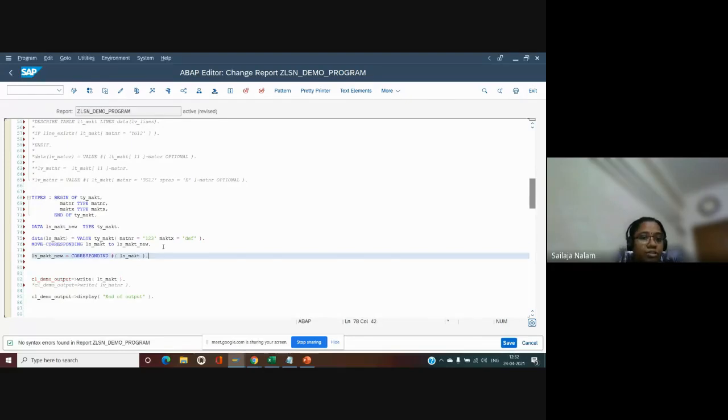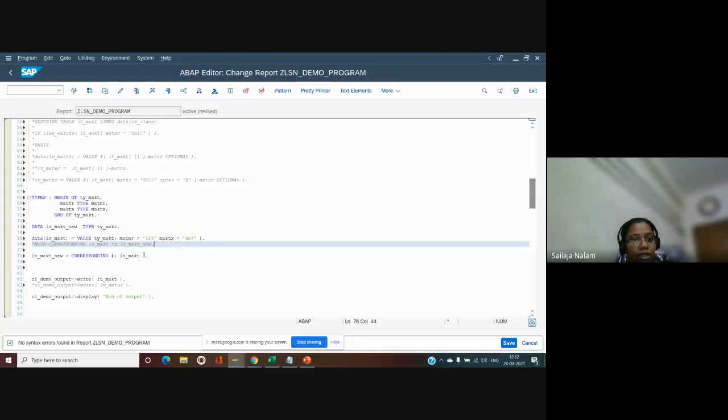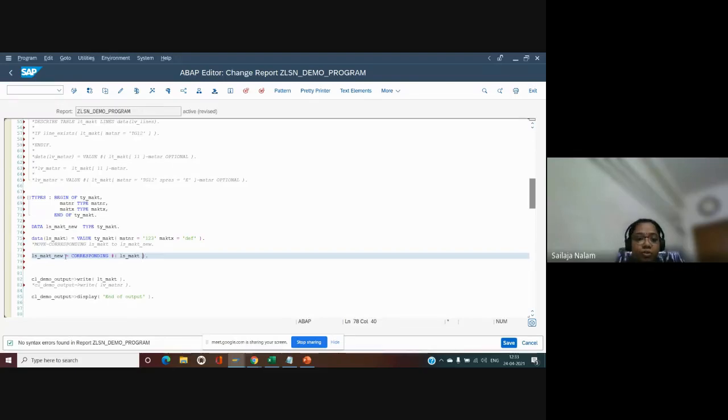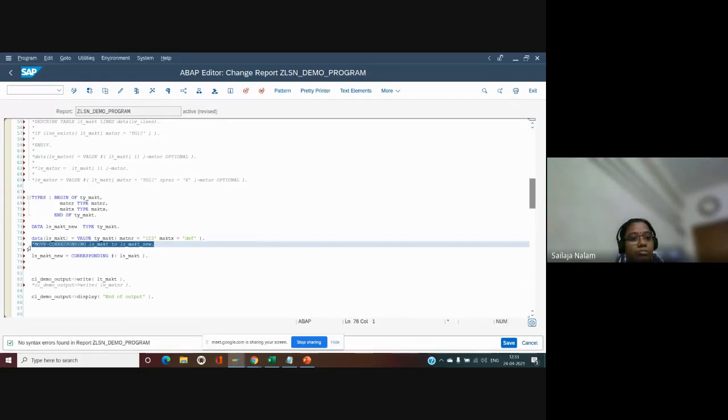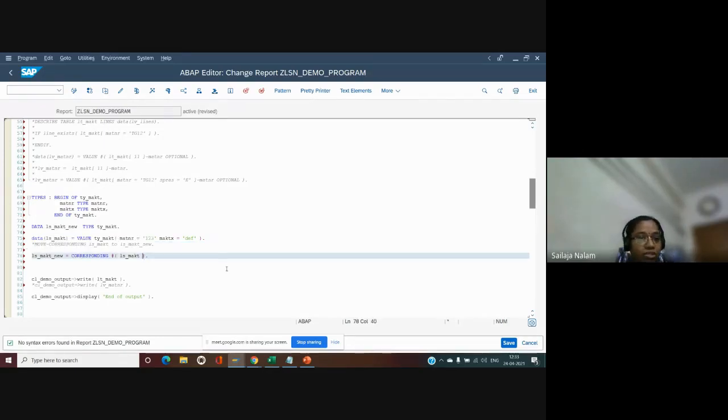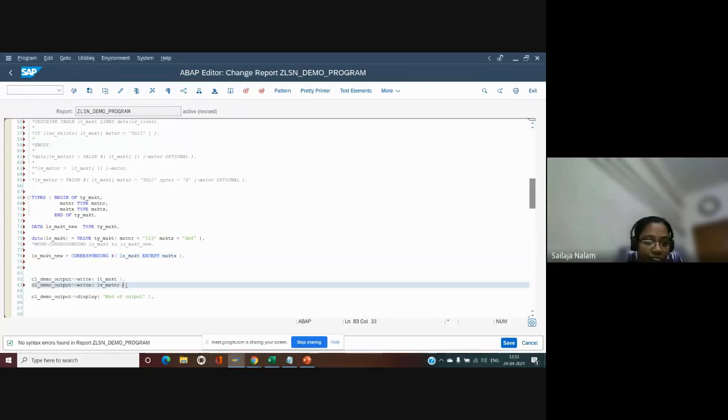This is how we replace MOVE-CORRESPONDING. At the same time, as I have mentioned, suppose you don't want to copy a particular field while doing the move corresponding, that is not feasible directly using this statement, or maybe we have a workaround. So what we can do is CORRESPONDING, so and so work area, EXCEPT MAKTX. Let's see what is there in LS_MAKT_NEW and LS_MAKT.